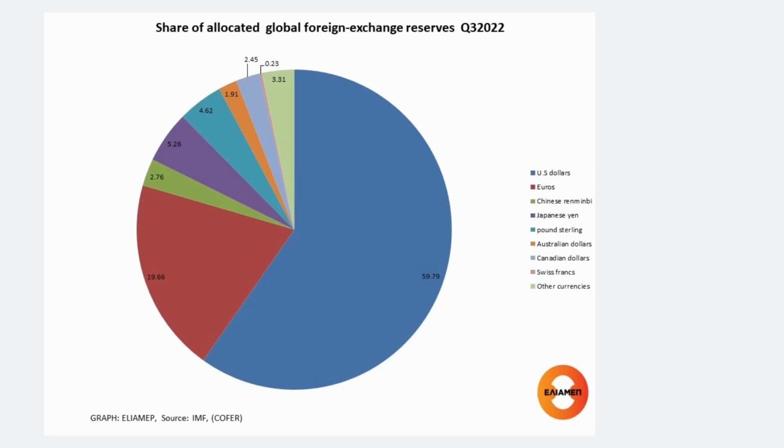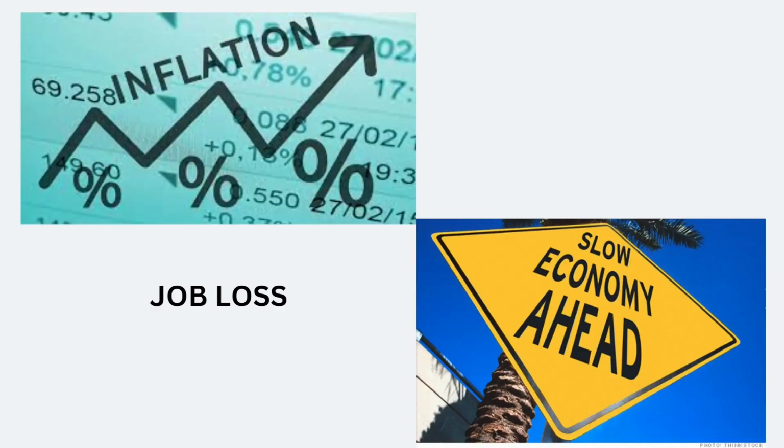So this is the impact that a default in case of US repayment of its debt is going to have, not just on the US government, but also on different countries, and it can lead to a rise in inflation. Countries which have more forex reserves in dollars will have to give out more, so buying becomes difficult and it is going to cost more. At that point of time, the prices of commodities are going to go up. Raising funds for companies or banks is going to be difficult, so they are not going to expand, the economy is going to slow down, and there will be job losses.